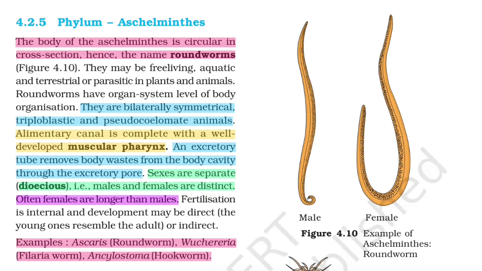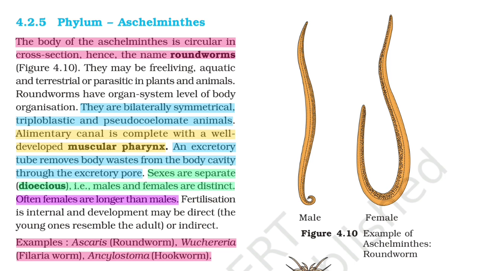Phylum Aschelminthes. The body of the Aschelminthes is circular in cross section, hence the name roundworms. Figure 4.10. They may be free-living, aquatic and terrestrial, or parasitic in plants and animals. Roundworms have organ system level of body organization. They are bilaterally symmetrical, triploblastic, and pseudocoelomate animals. The alimentary canal is complete with a well-developed muscular pharynx.